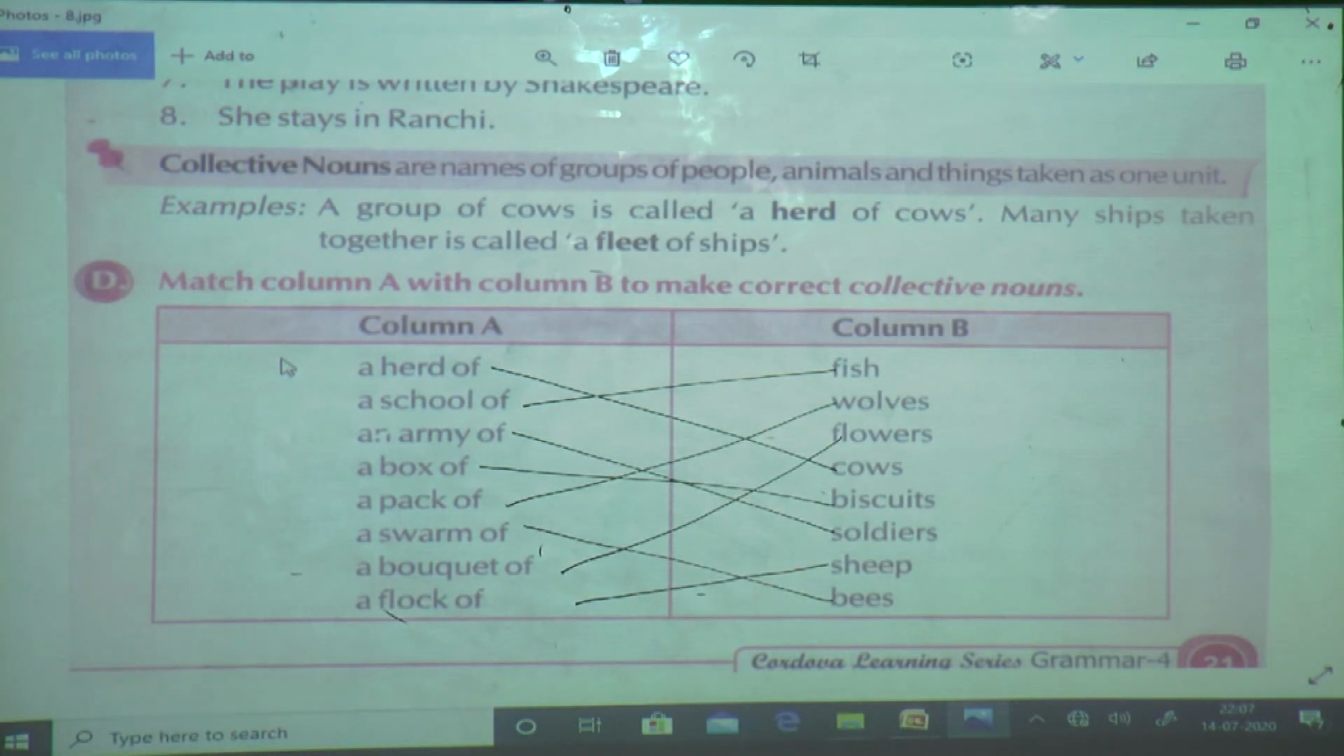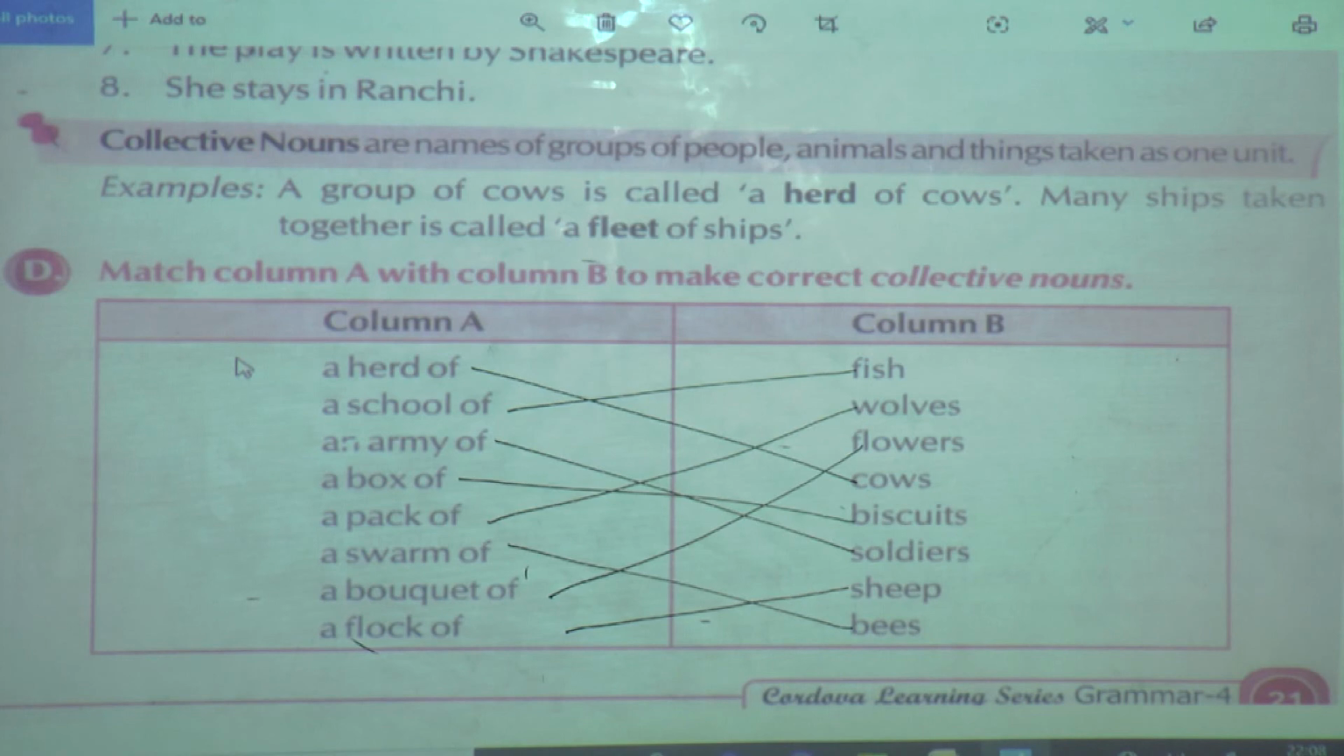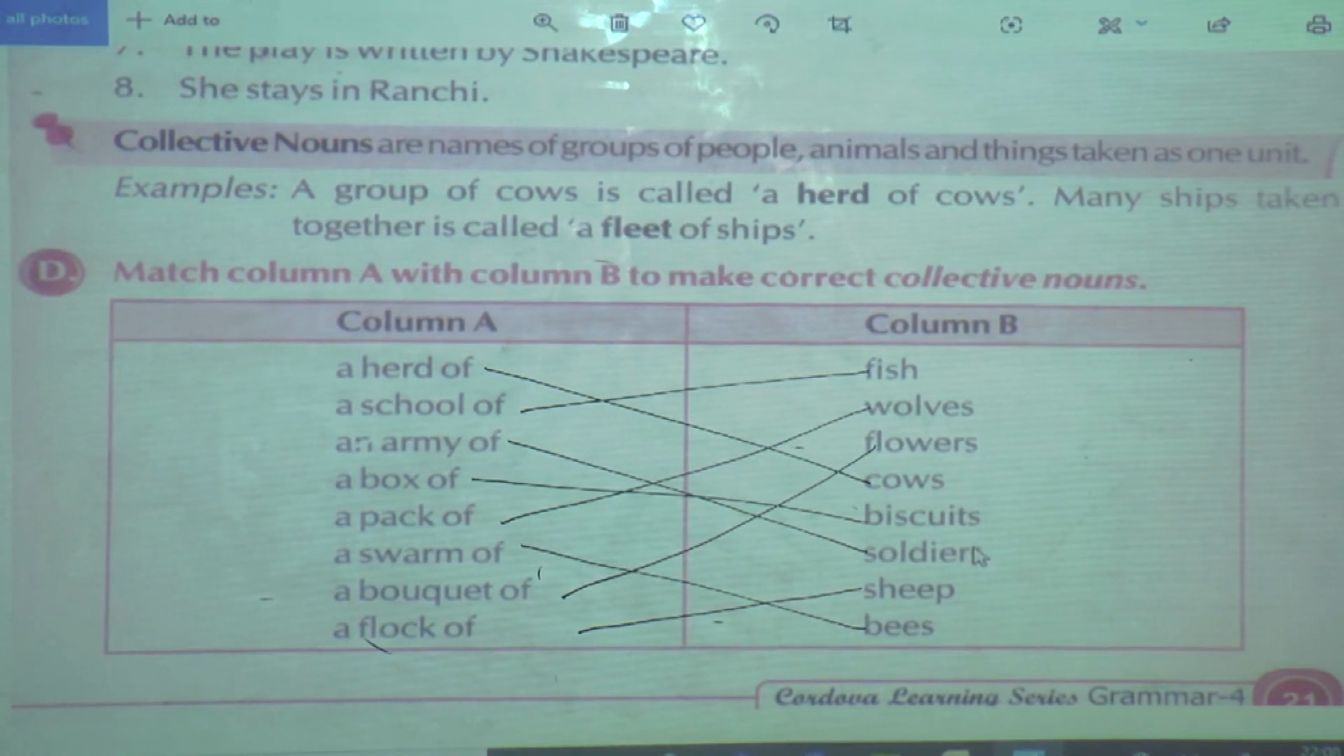Again I will repeat. A herd of cows. A school of fish. An army of soldiers. A box of biscuits, a pack of wolves, a swarm of bees, a bouquet of flowers and a flock of sheep. Now we will move on to the next exercise, that is E.